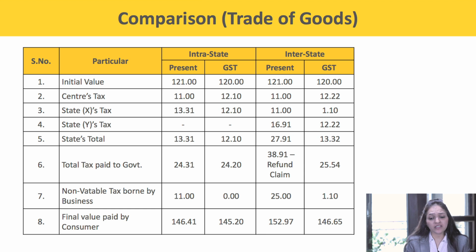Similarly, in the case of interstate, the final value paid by the consumer in the present regime is 152.97, while in the case of GST it is 146.65. So the overall price of the supply of goods or supply of service will certainly come down in GST. We have seen this in this comparative table.